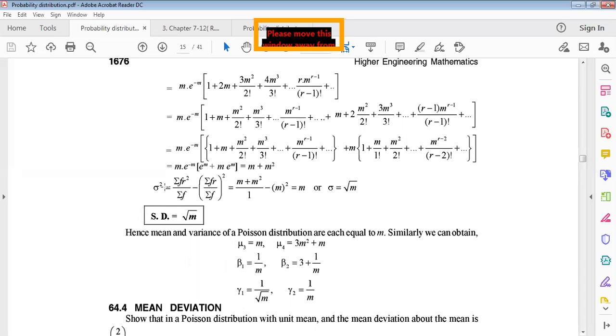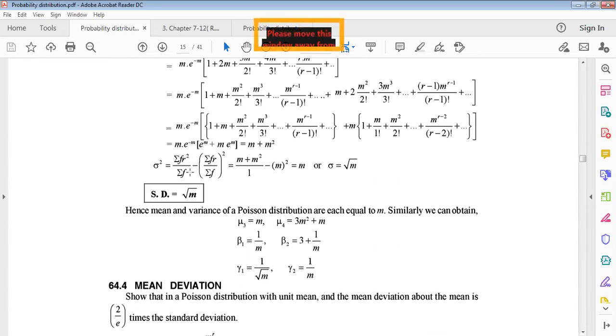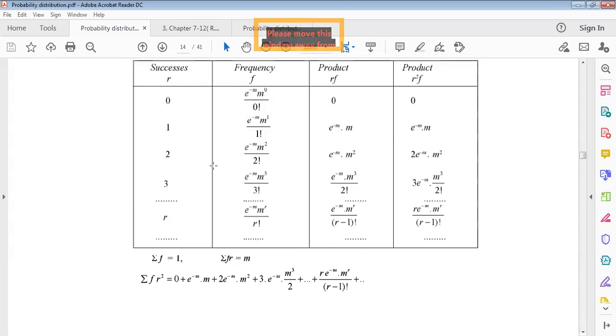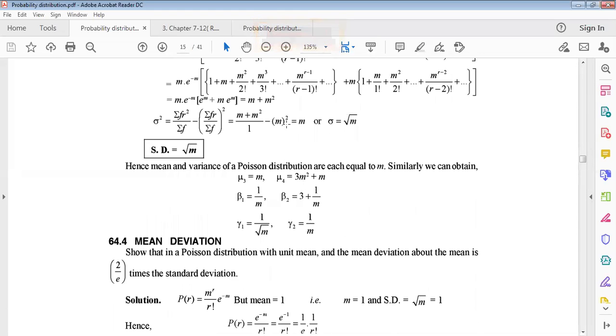So the variance sigma square equals summation fr square divided by summation f, minus summation fr divided by summation f, whole square. Actually, these four results are known from the mean and from this table. Now sigma square can be written with this result: m plus m square. Summation f and summation fr by summation f, what will it be? m, right? This is the mean actually. Summation fr divided by summation f equals only m, single m. This is why m square.